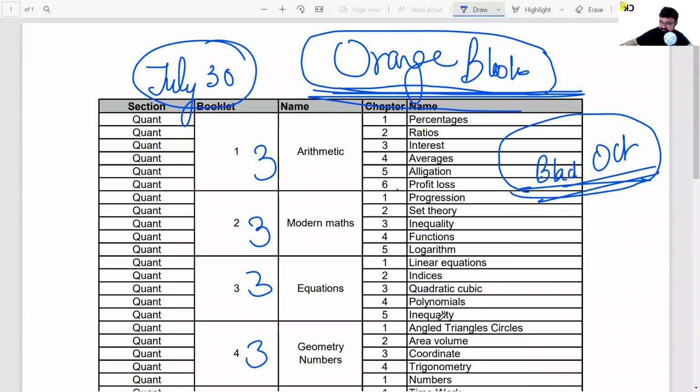All right. How many hours required every day? 2 hours is more than sufficient. 2 hours is more than sufficient. Siddharth, yes.